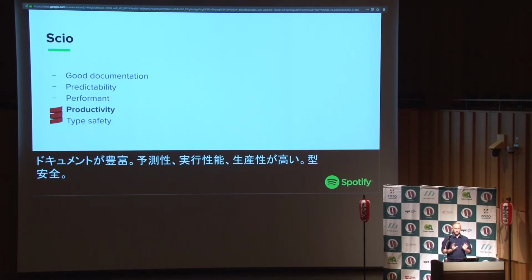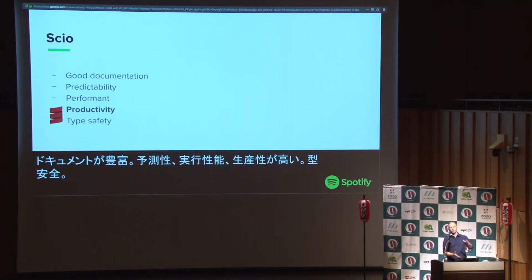We need the code you're writing for your app to be predictable, so you will just know what's going to happen when you write the code, and it just runs. If it works once, 2 times, 3 times, then it should work all the times. We want it to be productive. We don't want to waste the time of our engineers at Spotify. We want people to deliver features, things that will make our users excited about using the app, not writing mundane code that would be just a waste of resources.